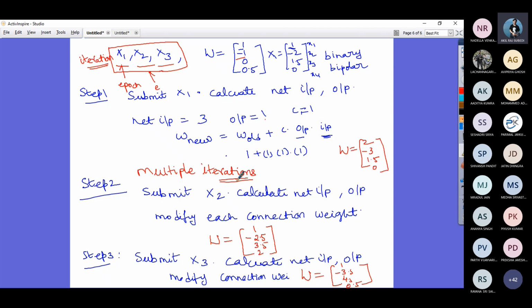Please solve that and submit it so that you will understand the typical process in the learning. Then we will discuss these aspects of learning, especially how many iterations we need to do, when to stop, and when I say that my learning is complete. All these things we will discuss in the next class. And also we will discuss another